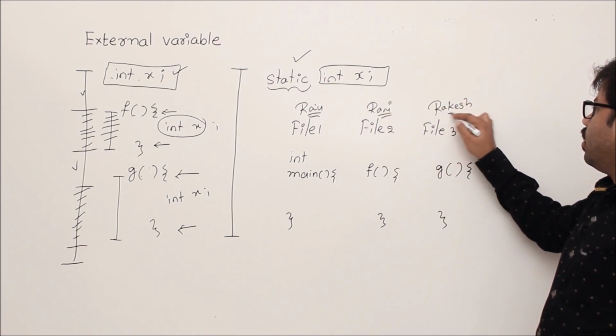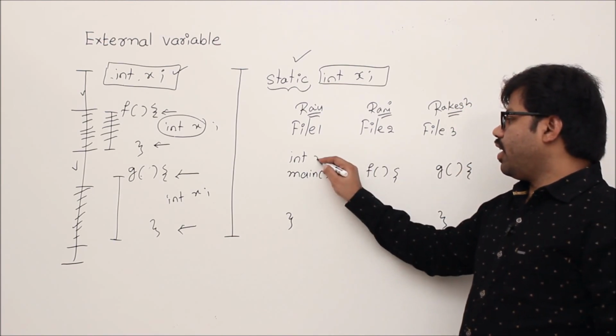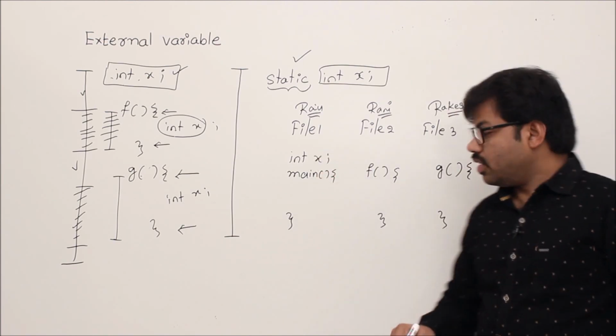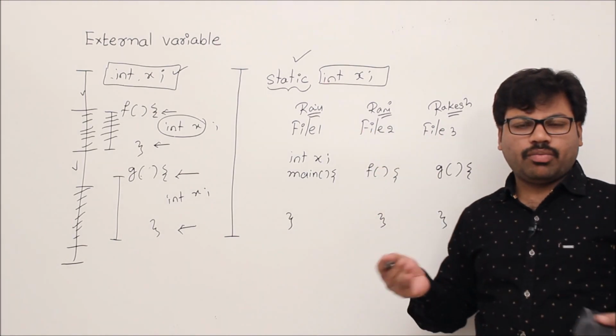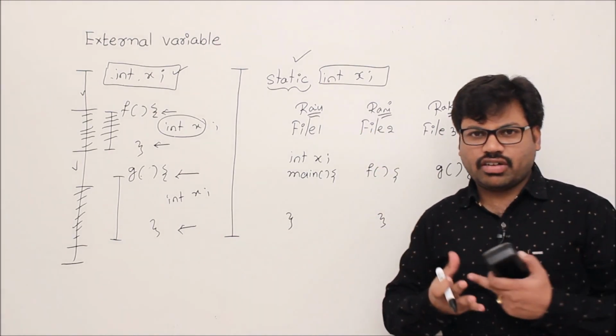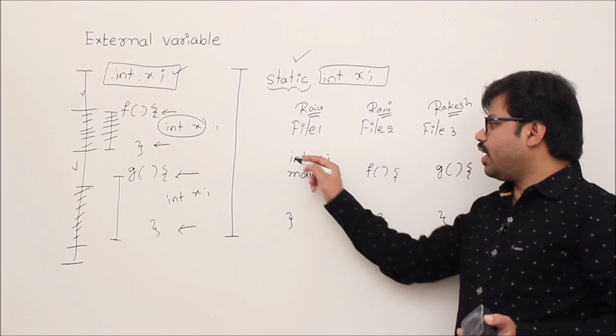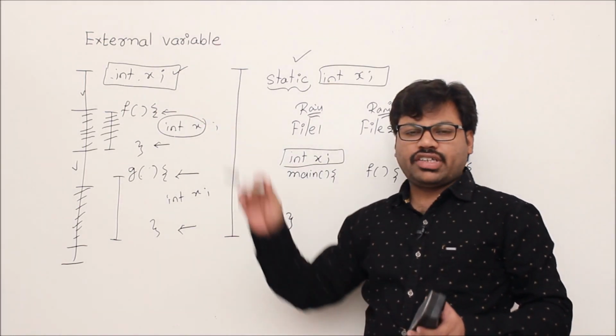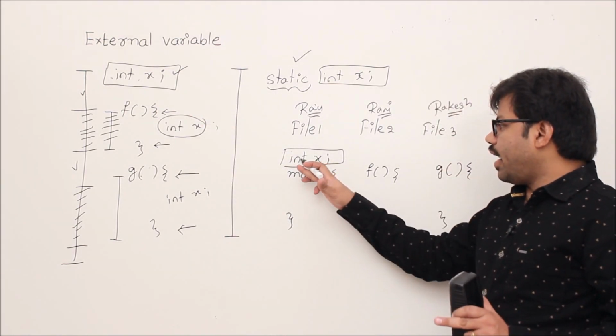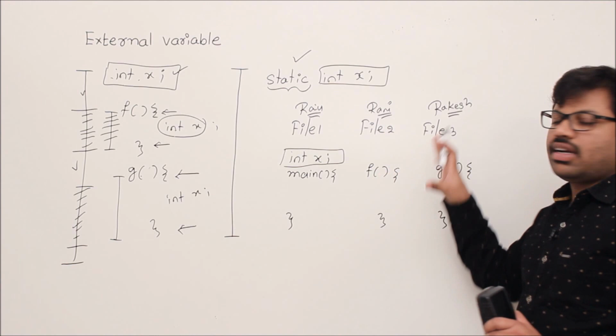Now Raju created a variable x. Rani and Rakesh also want to use that variable x, and Raju doesn't have any problem. That is the way they want to work. So Raju is going to create a variable x and others want to use it according to the scope. The question now: does this variable have scope in other files or not?